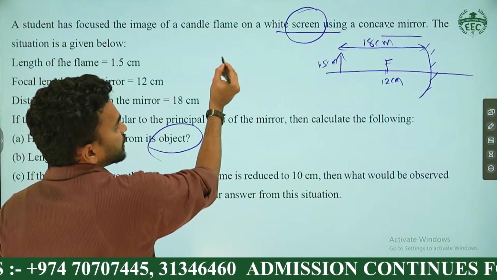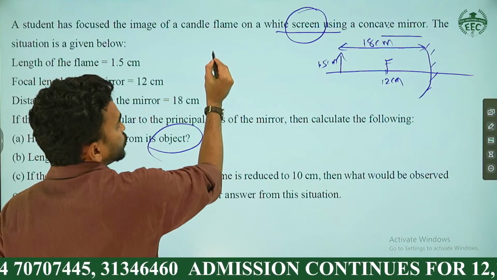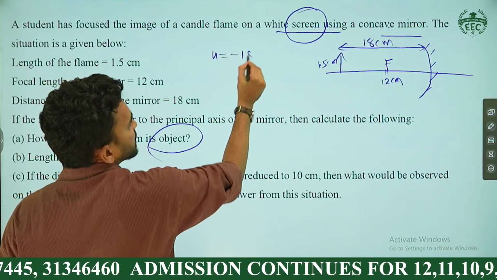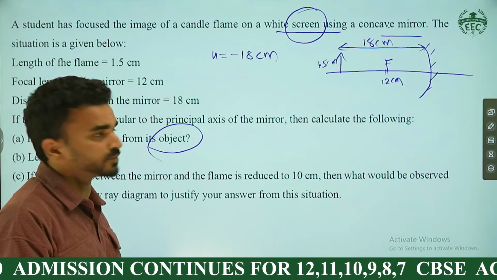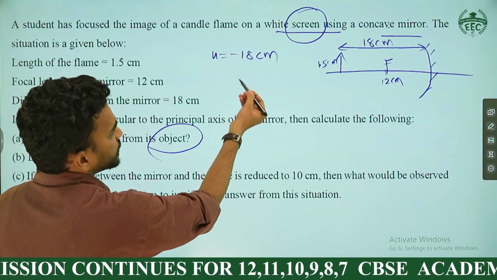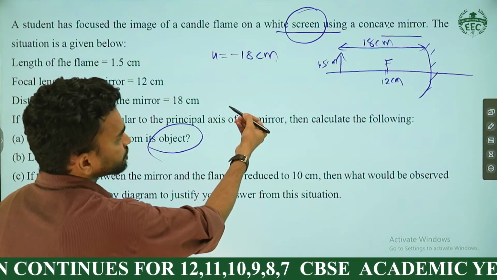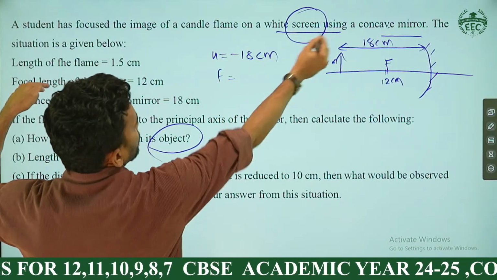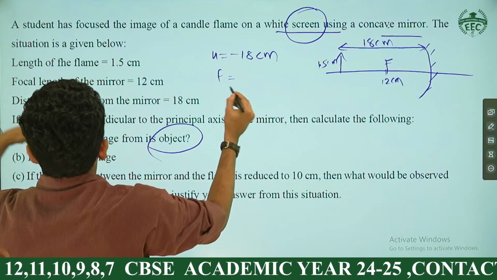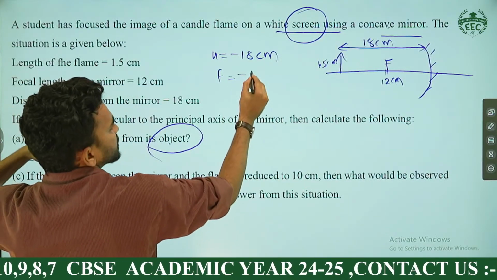So first of all, we can find the image distance. Hopefully you all find that. u will be how much here? u will be minus 18. Object is in front. u will always be negative for your 10th standard problems. Keep that in your mind. And what is asked? Image distance. So here focal length is given. Again concave mirror, focal length is negative. Focal length is how much here? Focal length is minus 12 centimeter.